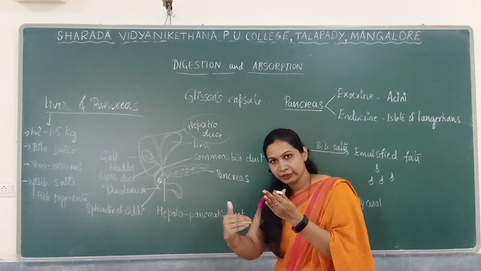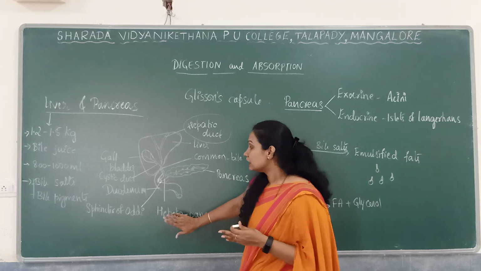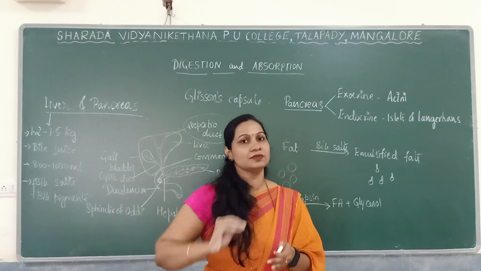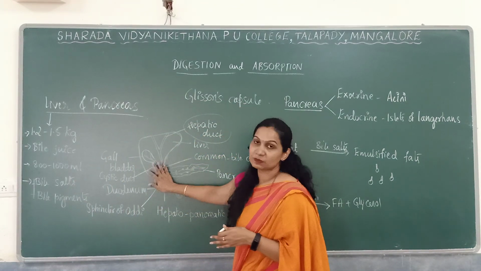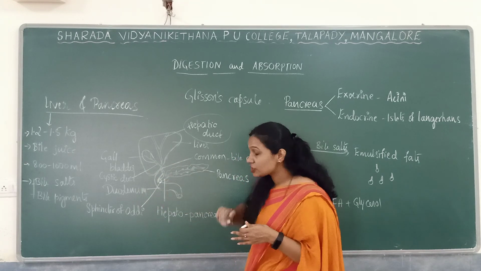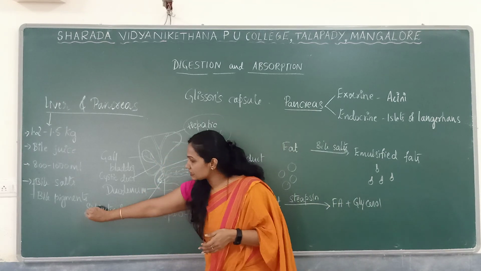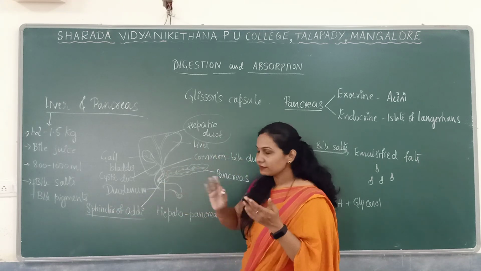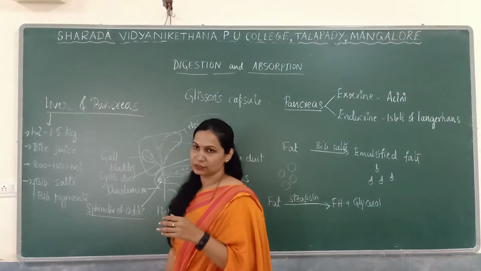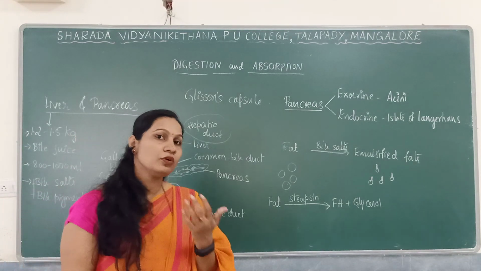This common bile duct joins with the pancreatic duct, the duct of the pancreas, and forms the hepatopancreatic duct. This hepatopancreatic duct, carrying bile juice and pancreatic juice, then enters the duodenum of the small intestine, a C-shaped structure, which is guarded by a valve, a sphincter known as the sphincter of Oddi. The sphincter of Oddi guards this secretion of the pancreas as well as the liver. So that is regarding the liver. Now, what is the function of the liver? As I told, there are no enzymes in the liver.